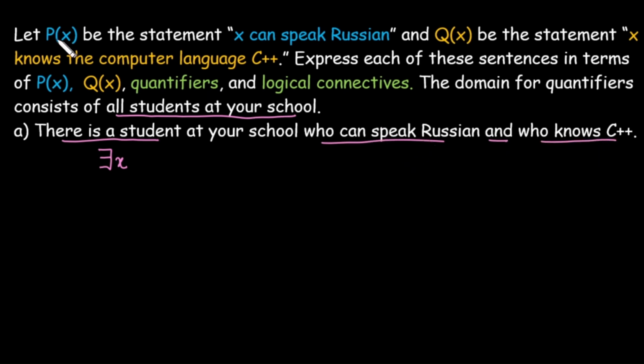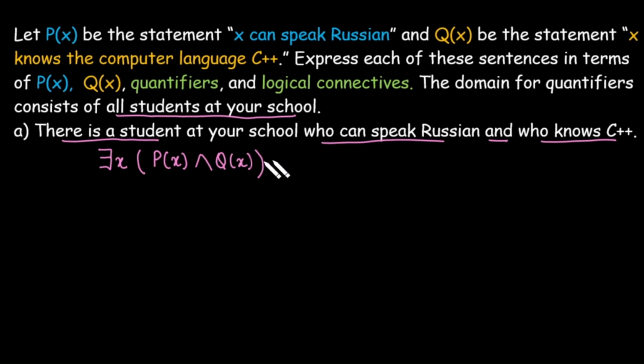Can speak Russian is represented by P(x), so we can write P(x), and "and" is represented by conjunction. Who knows C++ is represented by Q(x). So in predicates and quantifiers, we represent this line by this form.